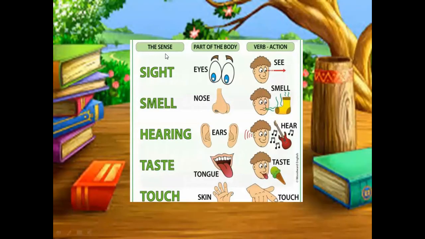Okay. Now the next one, according to this picture, you have a clear understanding about the senses and the parts of the body. The sense of sight, and which part of the body is included? Eyes. And the function of the sense of sight is to see. You see different colors and things around us by the sense of sight, and the part of the body is the eyes. Smell: the sense of smell, and which part of the body is included? Nose. The nose tells you that something smells bad and something smells good.